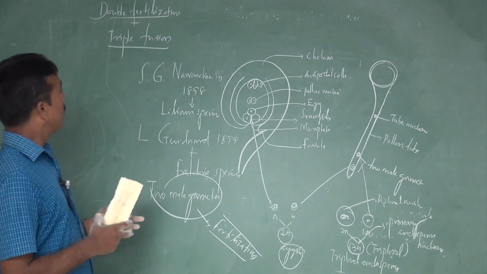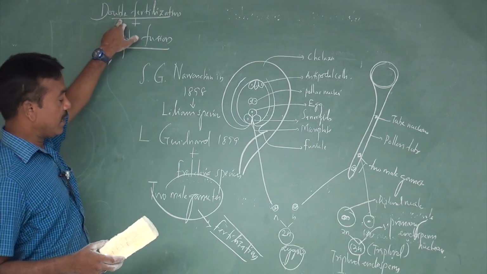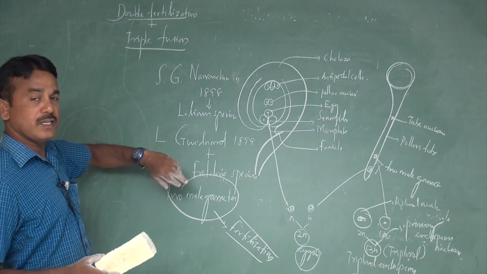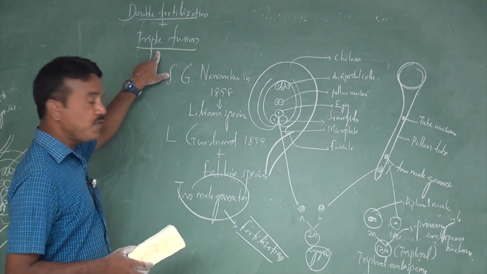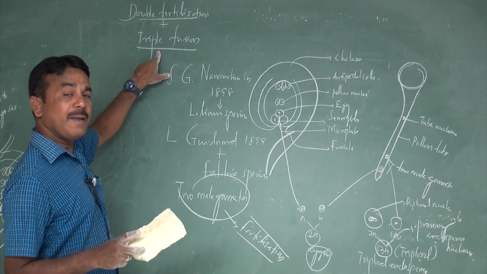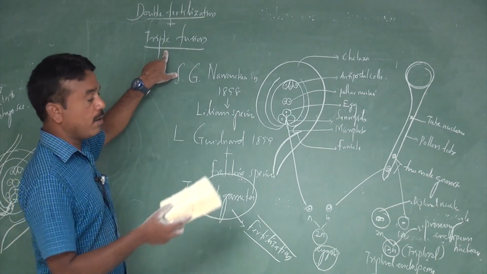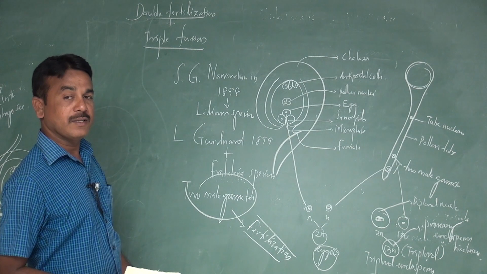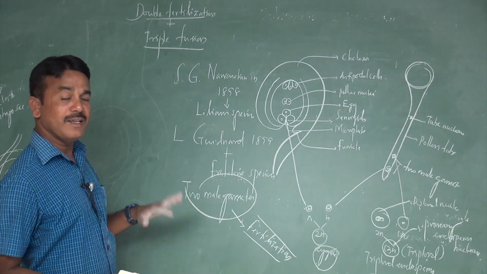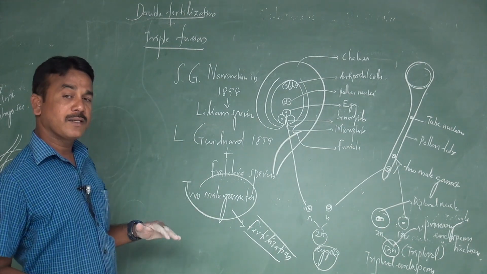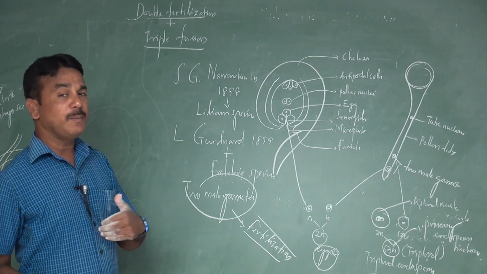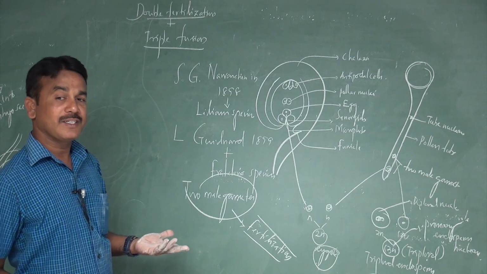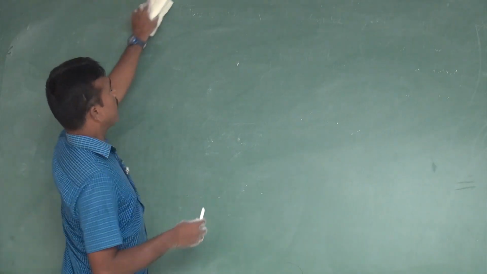So two types of fertilization occur with the male gametes, commonly called double fertilization. What do we call triple fusion? One male gamete fused with the diploid or polar nuclei is commonly called triple fusion. These two events generally occur in angiosperm plants, as I already indicated at the beginning of the lesson. Angiosperm plants show double fertilization.